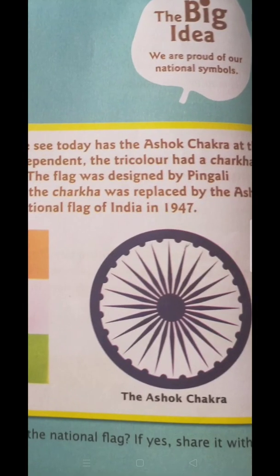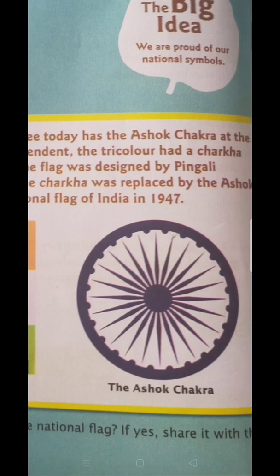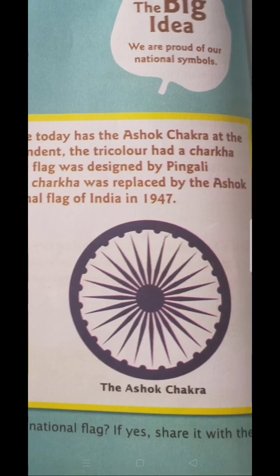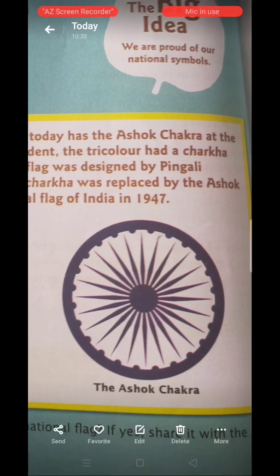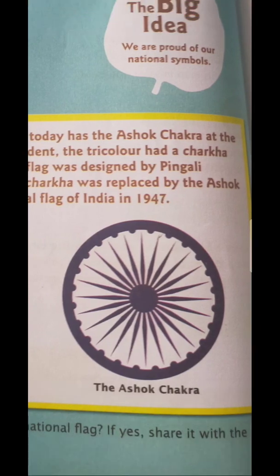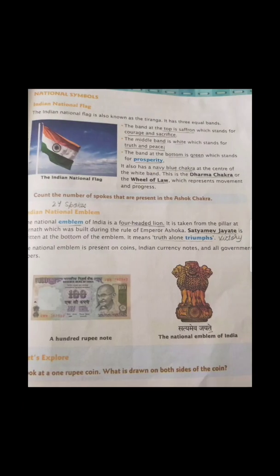Spoke is representing these lines. So how many spokes are there in the Ashok Chakra? Let us count, starting with this one: 1, 2, 3, 4, 5, 6, 7, 8, 9, 10, 11, 12, 13, 14, 15, 16, 17, 18, 19, 20, 21, 22, 23 and 24. So definitely in this picture as well, you can count there are 24 spokes in the Ashok Chakra.